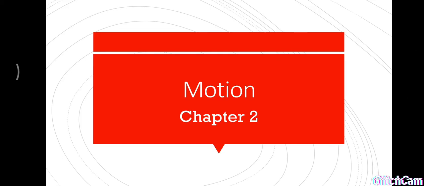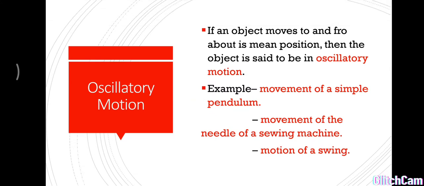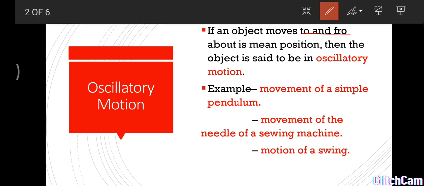Today we are going to study chapter 2, motion. There are different types of motion. First we study oscillatory motion. If an object moves to and fro about its mean position, then the object is said to be in oscillatory motion.